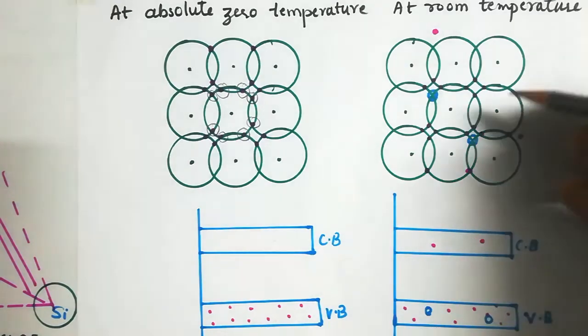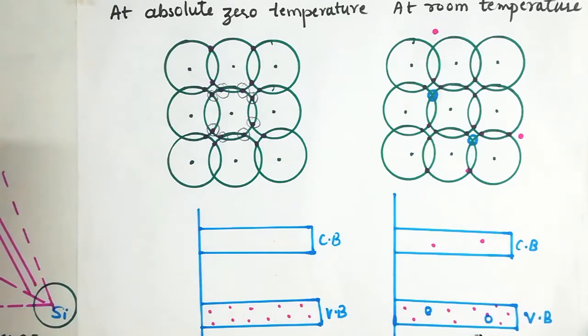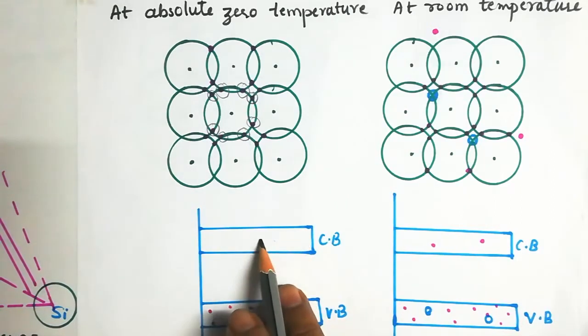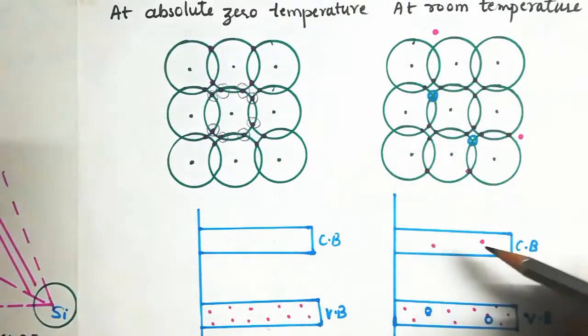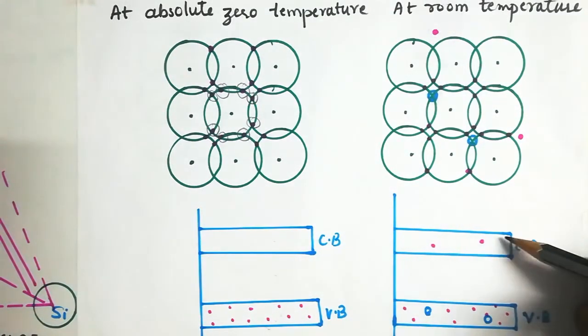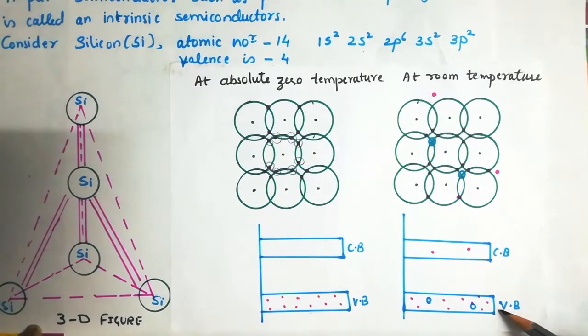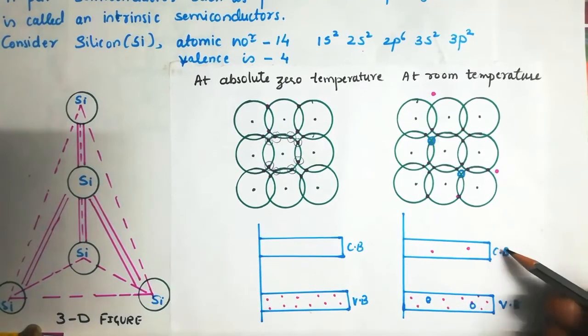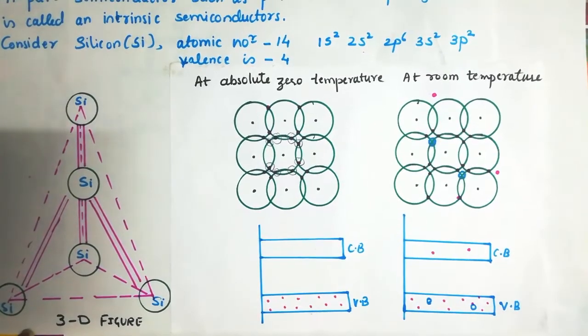If you want to show this in an energy level diagram, this is the diagram. You can see at absolute zero temperature, the valence band was completely filled and the conduction band was empty. Now at room temperature, due to thermal agitation, these electrons reached the conduction band, leaving holes in the valence band. In this case, the valence band is partially filled and the conduction band also has a few electrons in it.